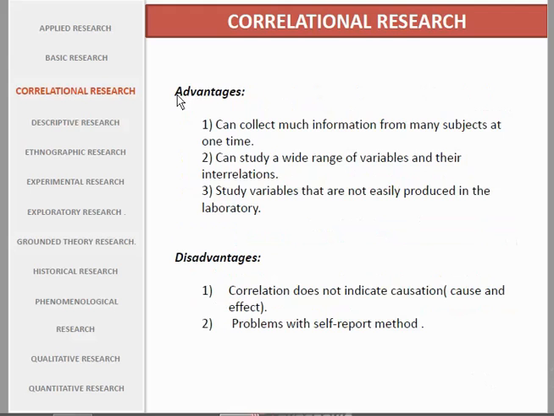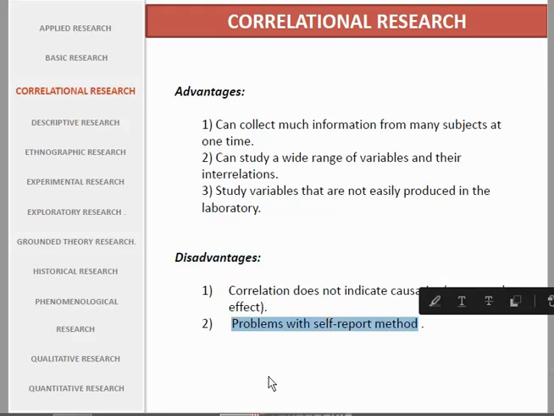These are the advantages of correlational research, and these are the disadvantages. Advantages: can collect much information from any subject, can study a wide range of variables, and study variables that are not easily produced. Disadvantages: correlation does not indicate causation, cause and effect. Another disadvantage is the problem with self-report methods, which is a kind of large disadvantage. Conducting the research is difficult, but it is possible.